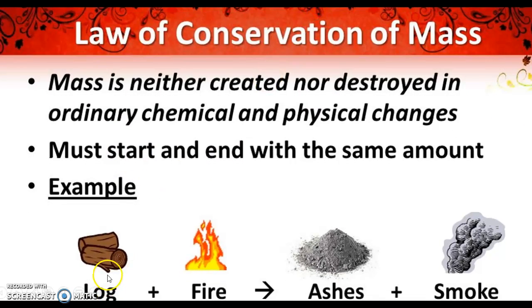Here we have a log, and we add some energy to it, fire. It turns to ashes and smoke. But if we were to analyze what's in these ashes and what is in the smoke, we will find it all came from the log. So it changed, but it didn't get lost.